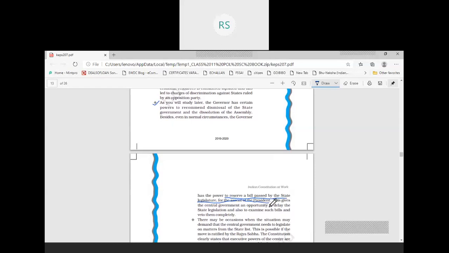He will have to act according to the aid and advice of the council of ministers. So this is the way through the governor the central government imposes control over the governance of the state. Okay, so in this way we can see that the governor is also one of the tools in the hands of the central government to enhance its powers.